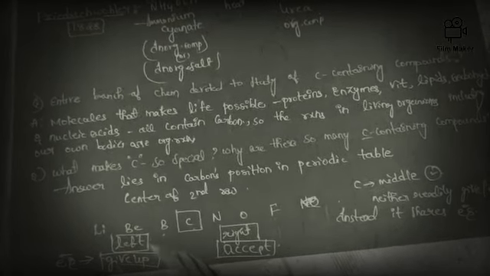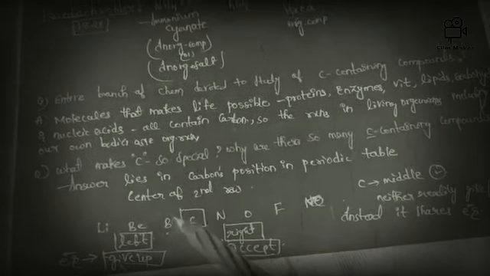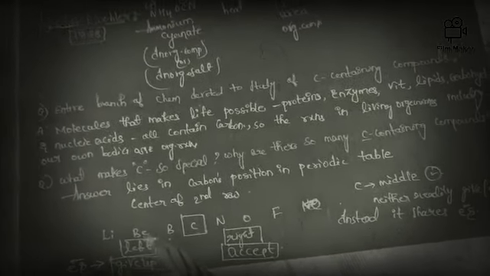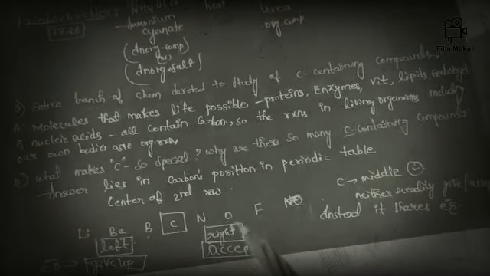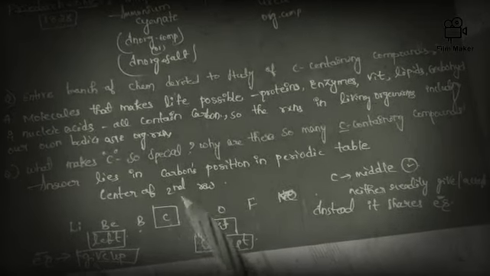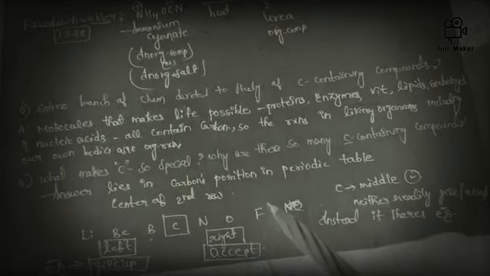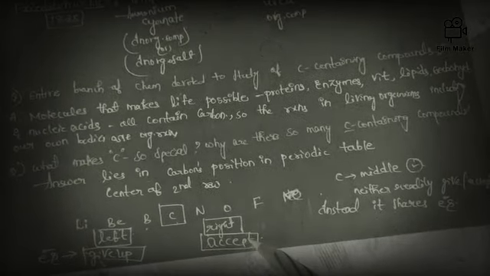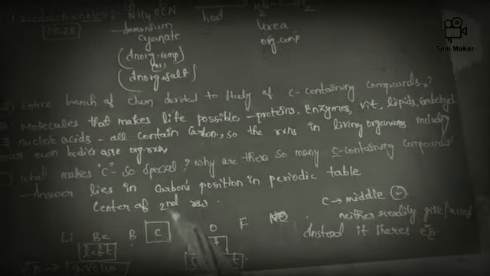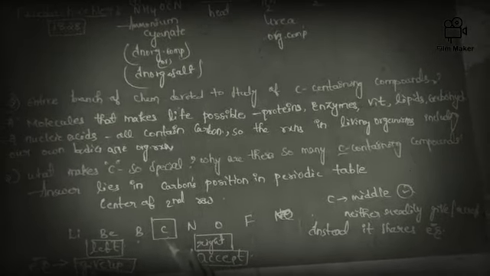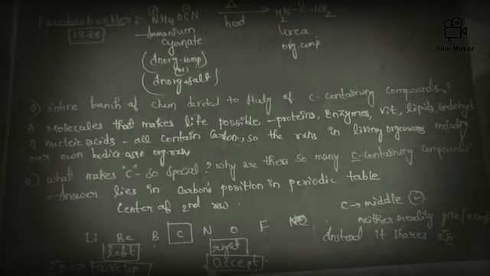The elements which are present left to the carbon have the tendency to give electrons, and the elements right to the carbon have the tendency to accept electrons. But the carbon, which is present in the middle, neither readily gives nor readily accepts electrons.